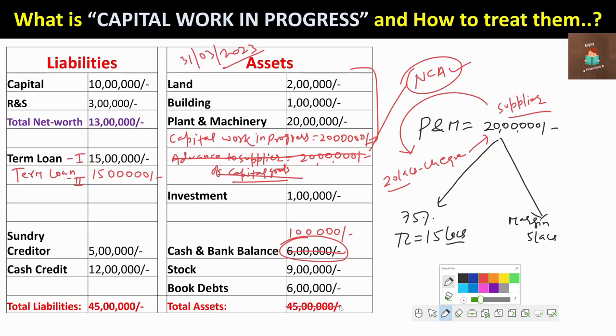So that is what I wanted to inform you, and because of this, if you see, the balance sheet size has also increased from 45 lakh to 60 lakh rupees. Hope now you have understood the concept of capital work in progress.